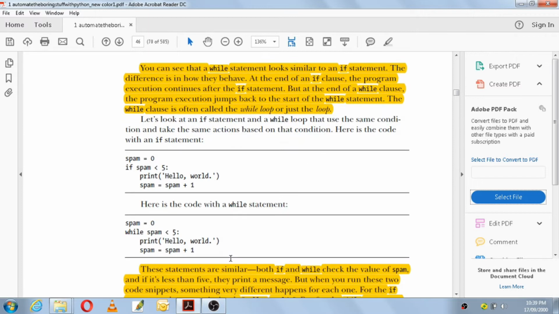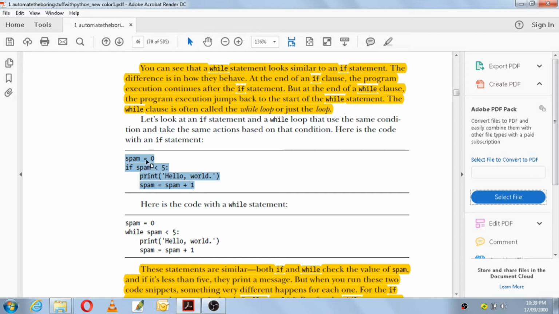So here they have given a code. This is a code using an if statement. What is the first statement here? Here they are making use of a variable spam, and the value given to spam is 0. And if spam is less than 5, print hello world. Then they are incrementing the value of spam.